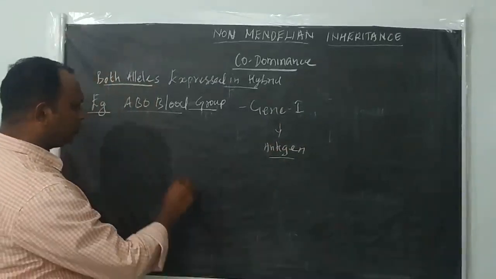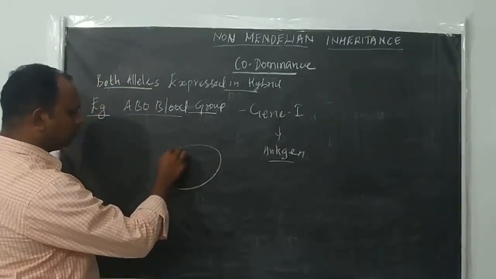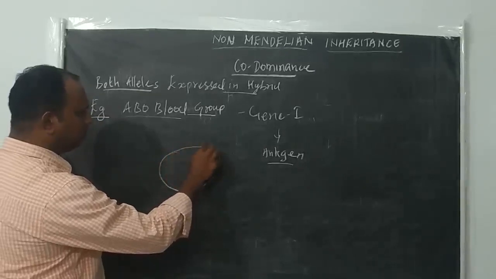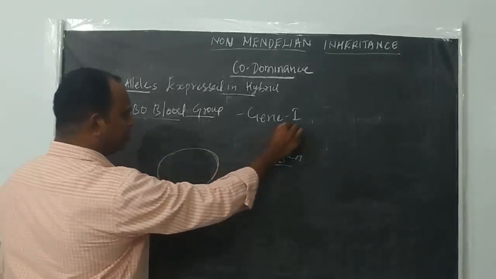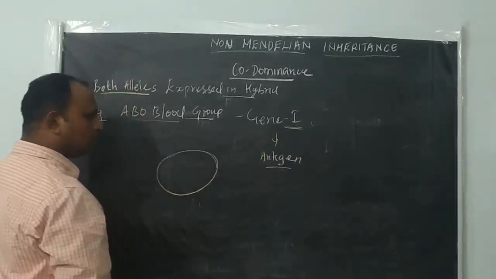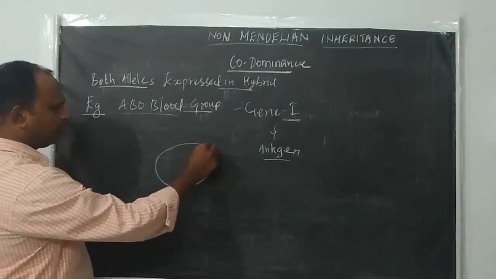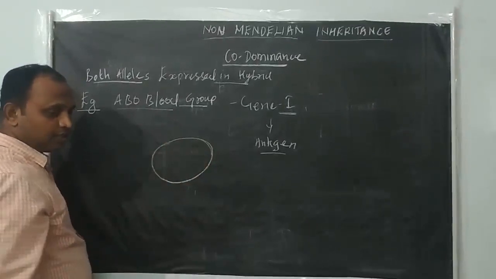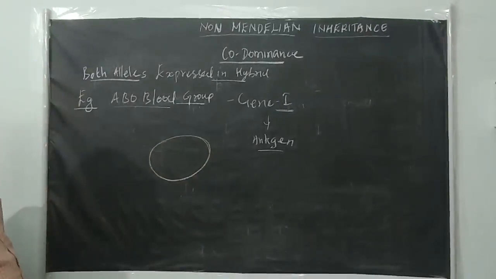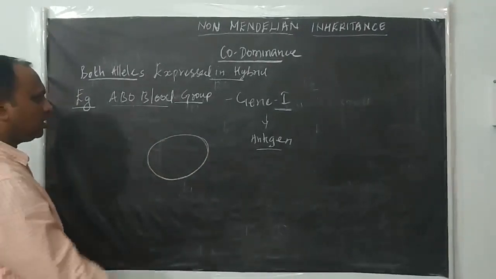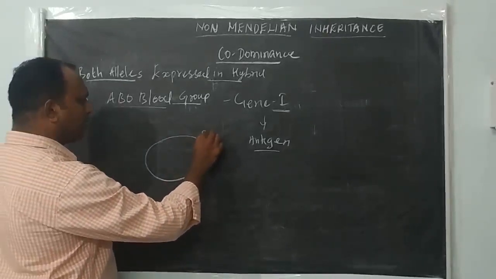Like we know, human RBCs are surrounded by a plasma membrane. This I gene synthesizes a type of polysaccharide, a sugar polymer, that is present on the surface of this plasma membrane.